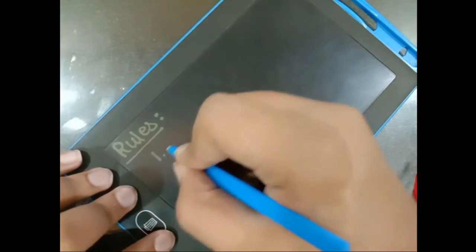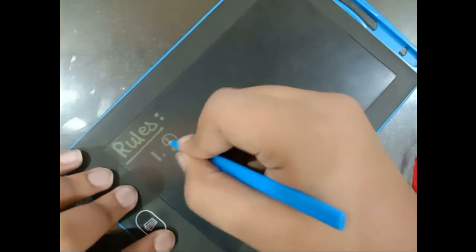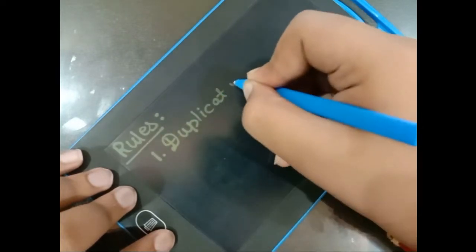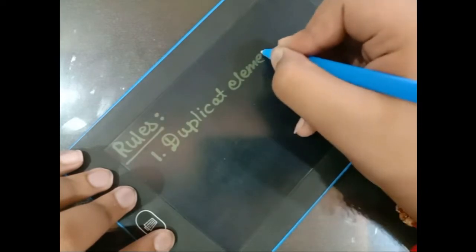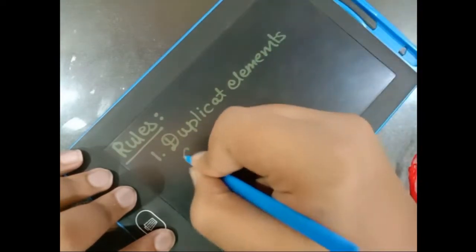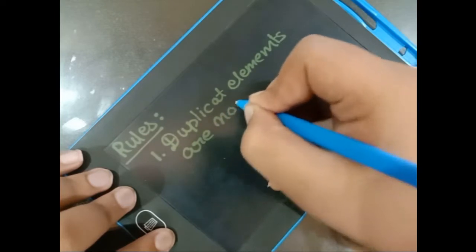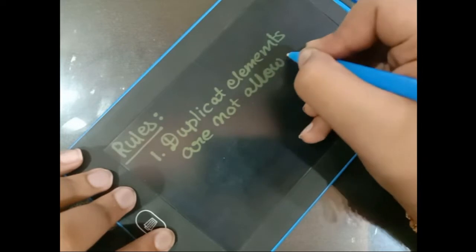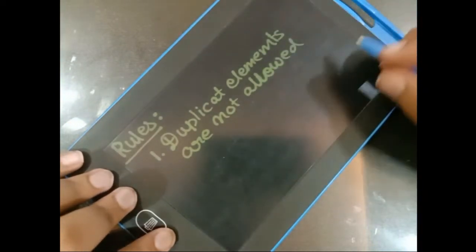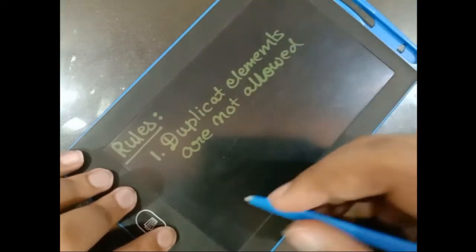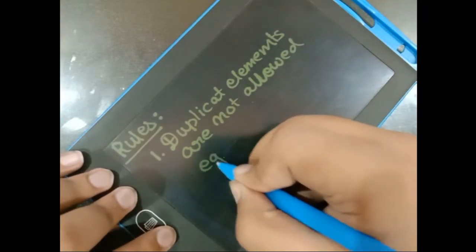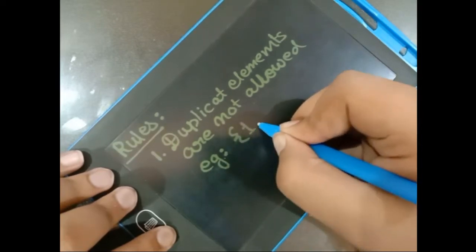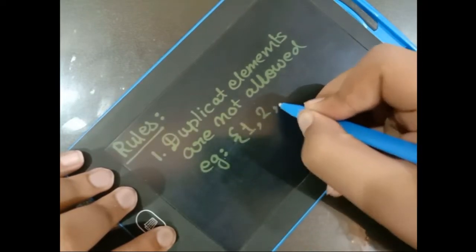The first rule is duplicate elements are not allowed. For example, let's take a set 1, 2, 3.